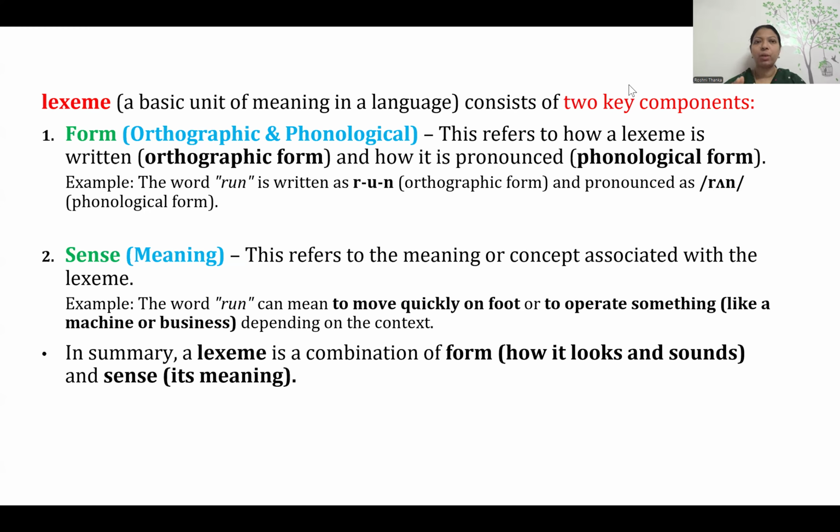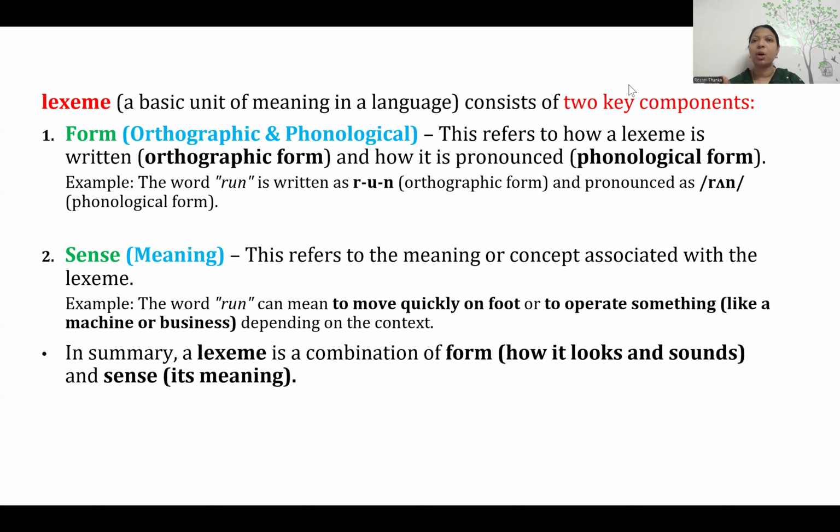Form has two things. What are they? Orthographic and phonological. Orthographic means the written form of a word. Say, for example, there is a word called run. How will I write it? That represents the written form, the orthographic form: how a lexeme is written. A lexeme is a word, the basic unit of a language, and how that word is written is orthographic.